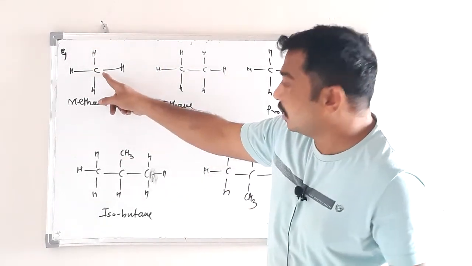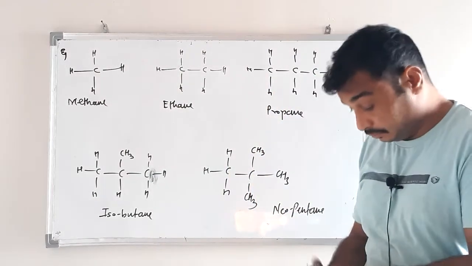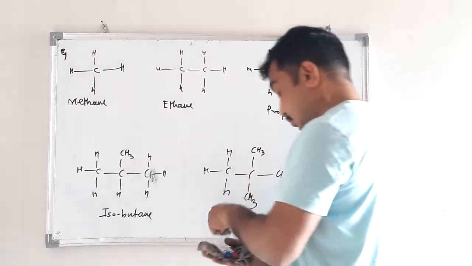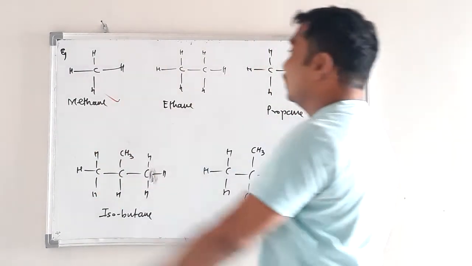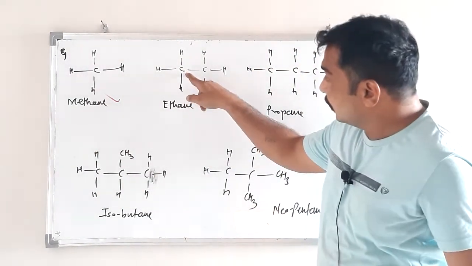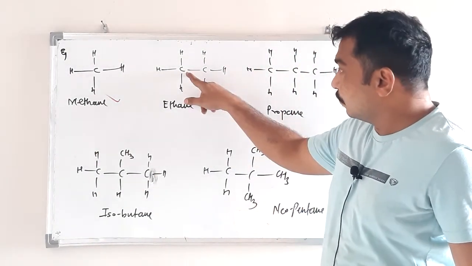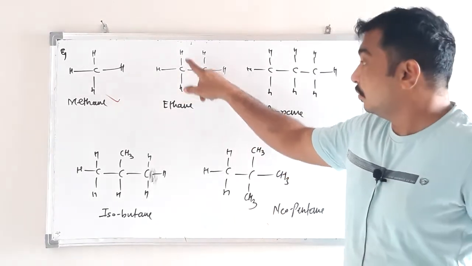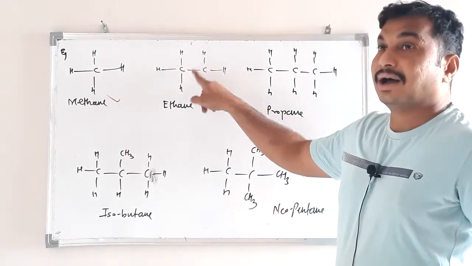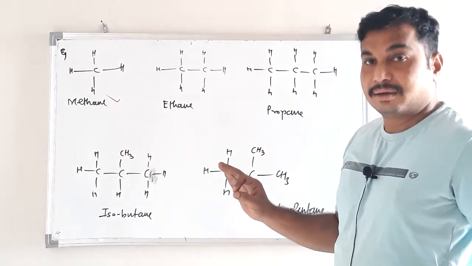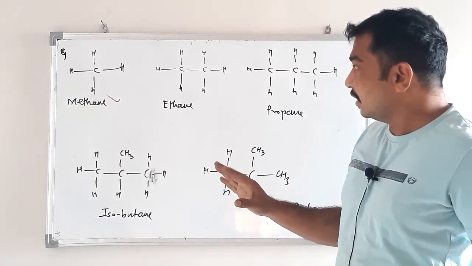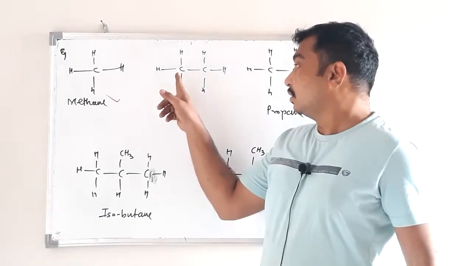So this is called simple carbon. Okay, no problem. What about ethane? In case of ethane, the 4 valencies of carbon, 1, 2, 3, 4, are satisfied by different atoms.